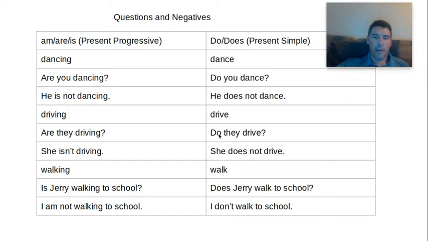But over here, drive. Do they drive? Every day do they drive? Okay, sometimes do they drive? Okay, she does not drive. So you've got do and the base verb. You've got does and the base verb.